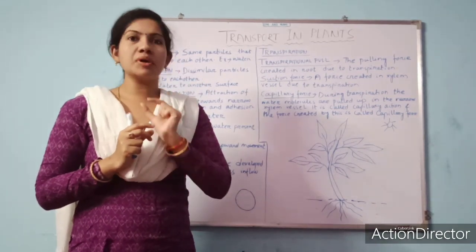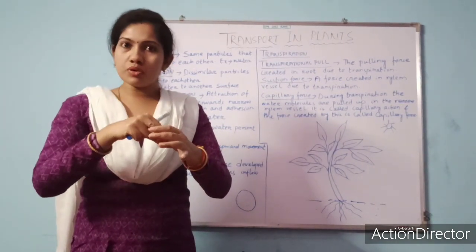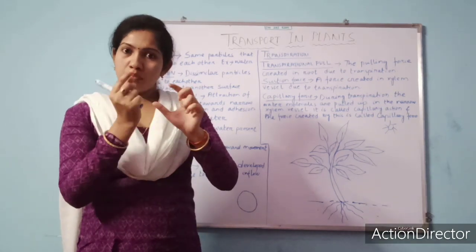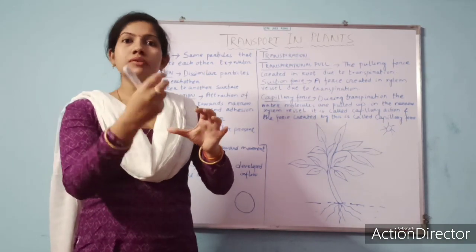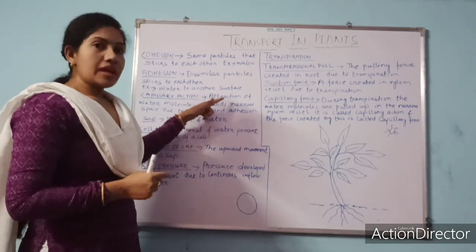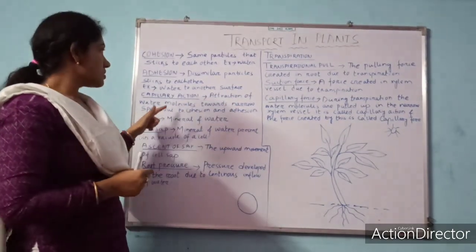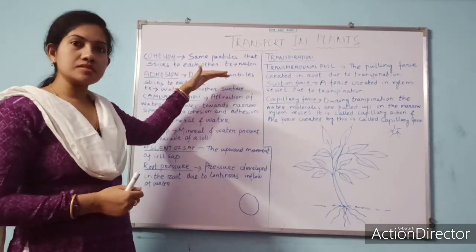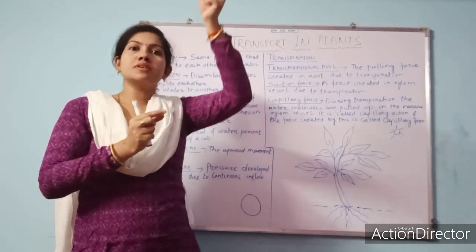When you dip it in water, water enters the small pores easily, and within a second the cotton is filled with water. That is capillary action: the attraction of water molecules towards a narrow space due to cohesion and adhesion. Due to cohesion and adhesion, water moves faster in a narrow space.